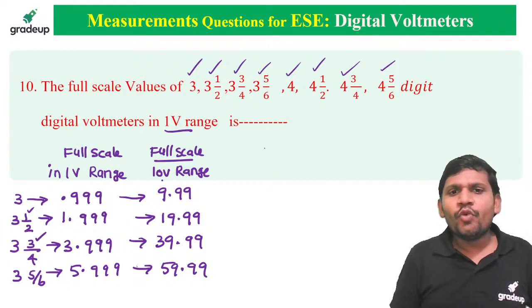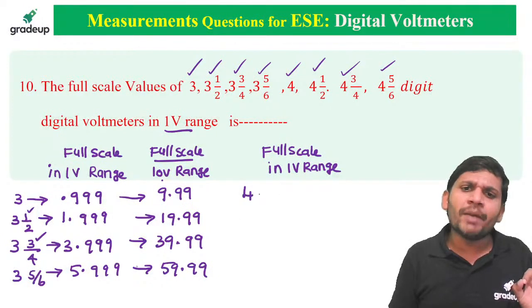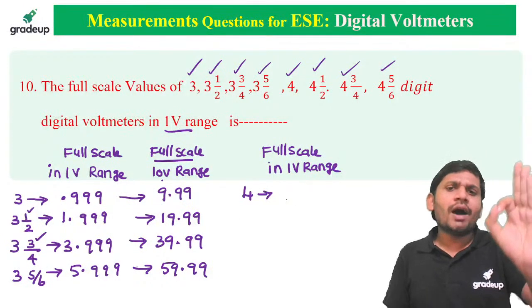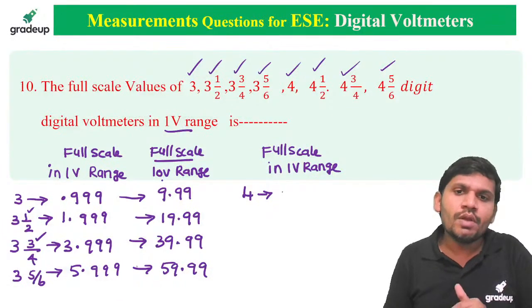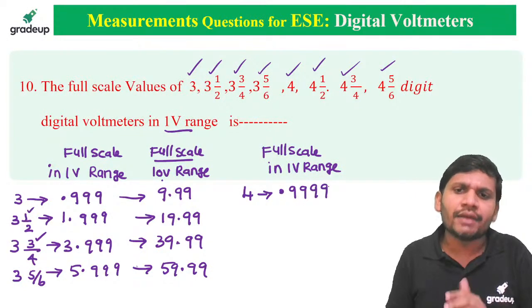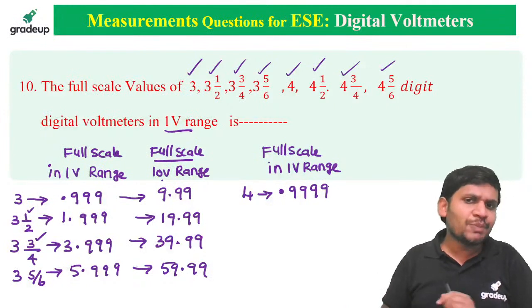Here, full scale value in the 1 volt range, friends. Please concentrate. If it is a 4 digit DVM, can anybody tell what is the maximum value in the 1 volt range? Full scale value is 0.9999, because it is 4 digit. The display is also 4 digit.